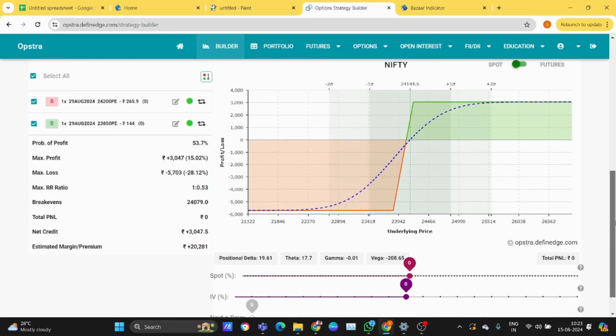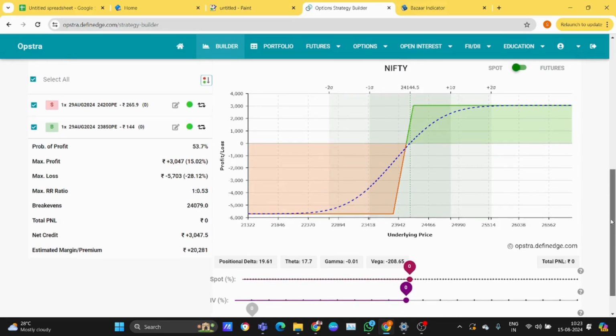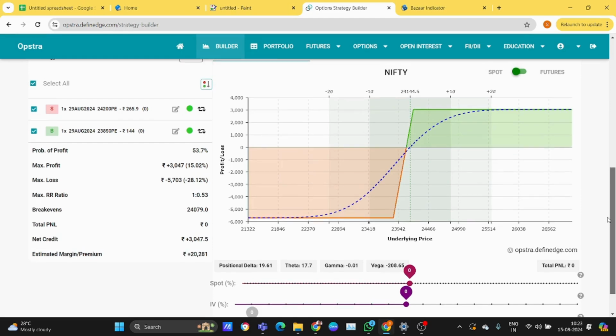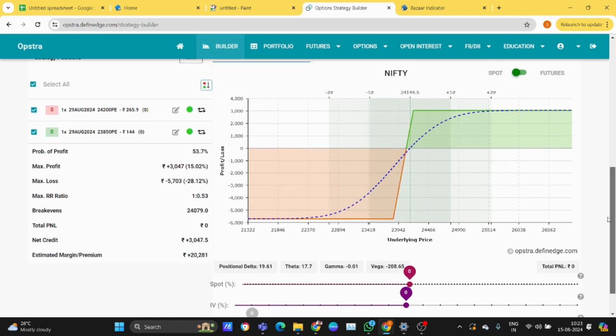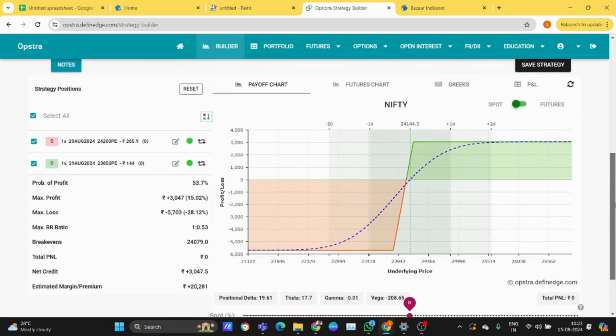Here the risk reward ratio is 1.4. Maximum profit is 3,047. Maximum loss is 5,703.